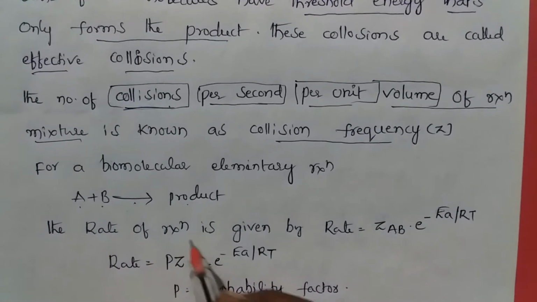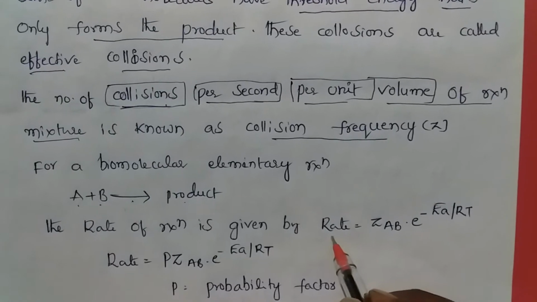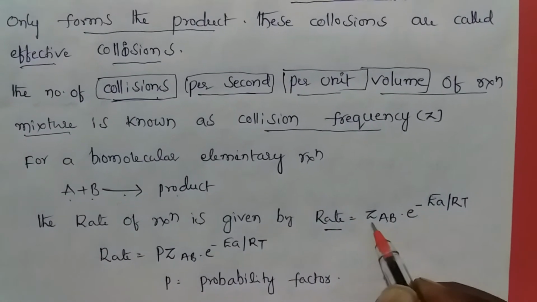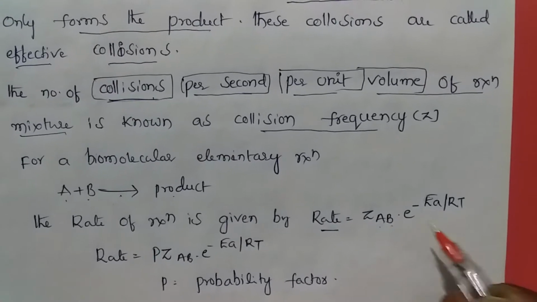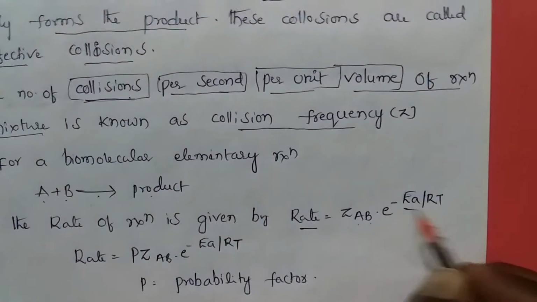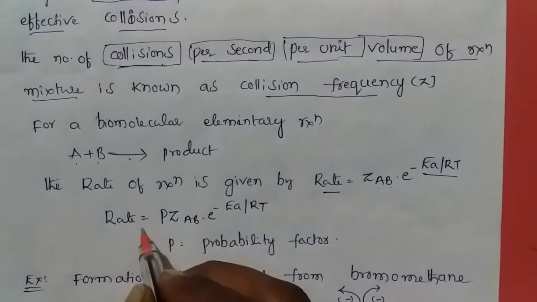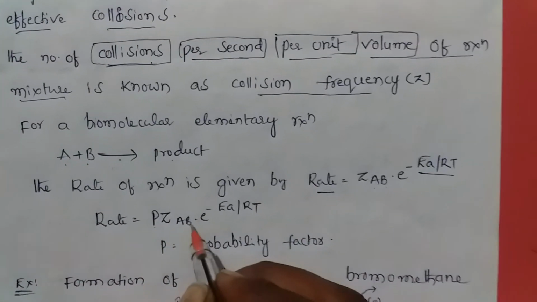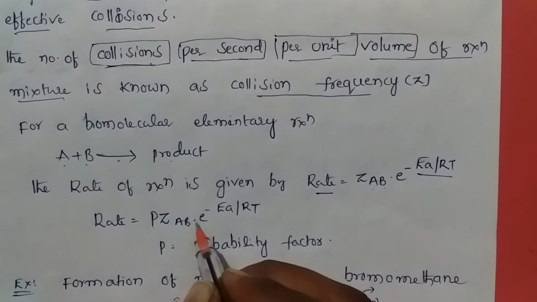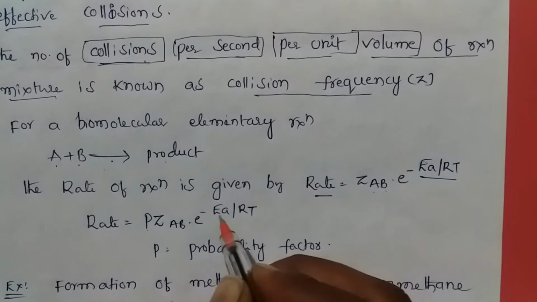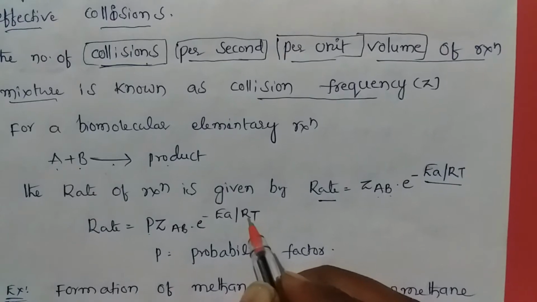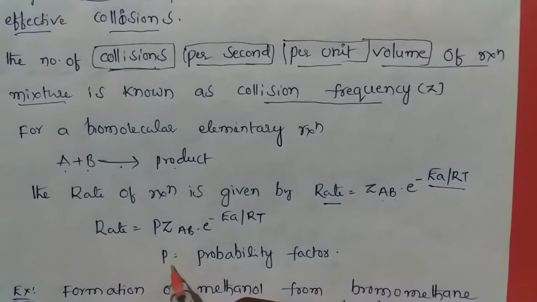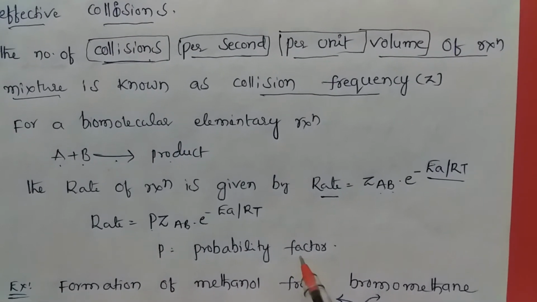The rate of reaction is given by rate equal to ZAB times e to the power of minus Ea by RT. With the steric factor, rate equal to P ZAB e to the power of minus Ea by RT. Here P is the probability factor.